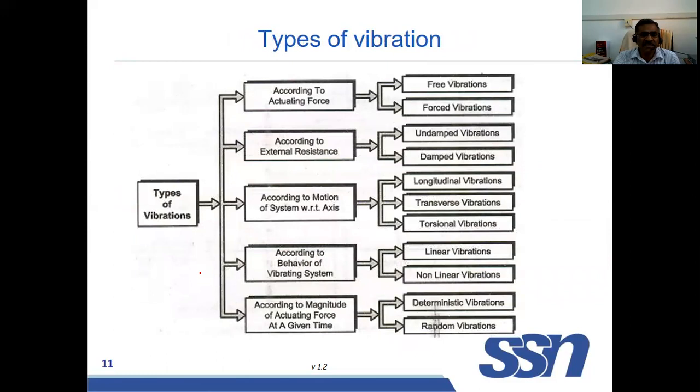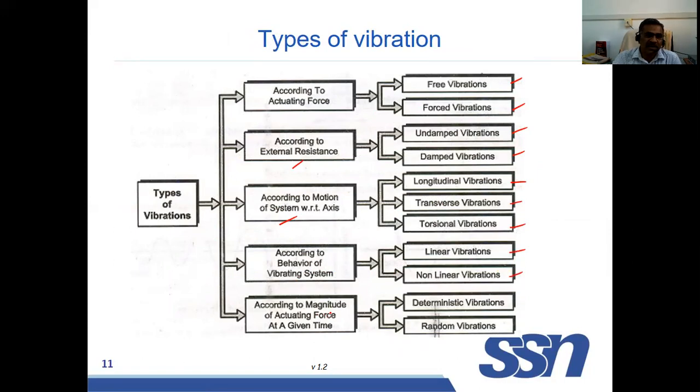So these are all the methods to reduce the vibration. Now let us see the classification of vibration according to the actuating force, that is free vibration, forced vibration. According to the external resistance, that is undamped vibration, damped vibration. According to the motion of the system, that is longitudinal vibration, transverse vibration, torsional vibration. According to the behavior of the vibrating system, that is linear vibration, non-linear vibration.